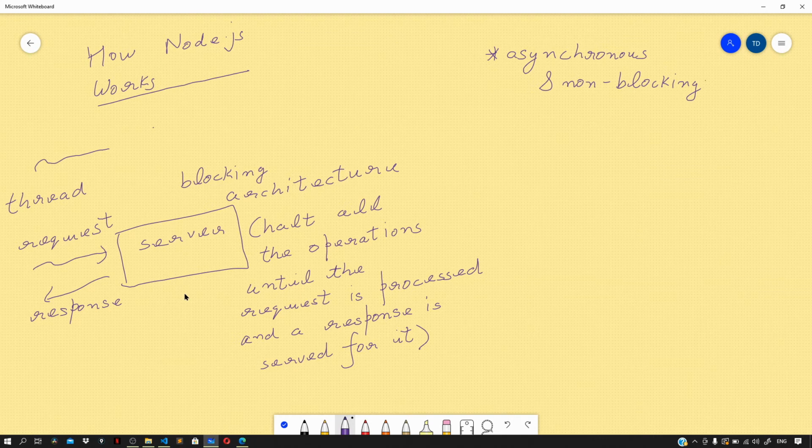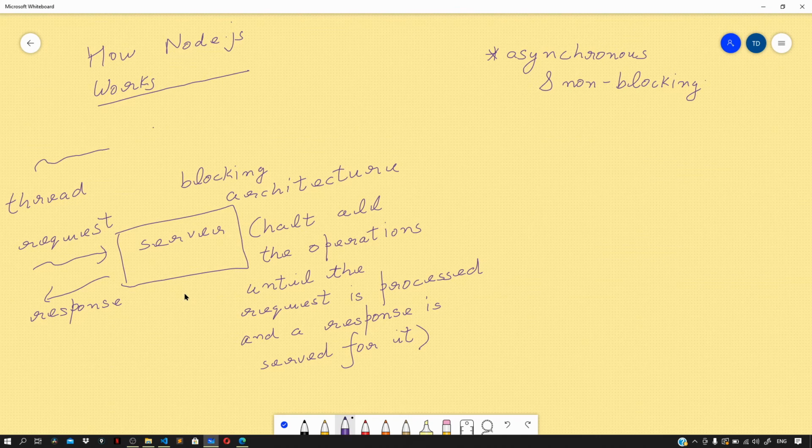For this blocking architecture, imagine what would happen if we have a large number of concurrent clients. At some point we are definitely going to run out of threads to serve these clients. New clients will have to wait until free threads are available, or if we don't want them to wait, we need more hardware. So with the blocking architecture, we are not utilizing our resources efficiently, and this is the main problem with it. In contrast, in Node our main thread never gets blocked as we shift all of the heavy lifting elsewhere, right? Now let me quickly summarize everything that we discussed regarding Node.js.